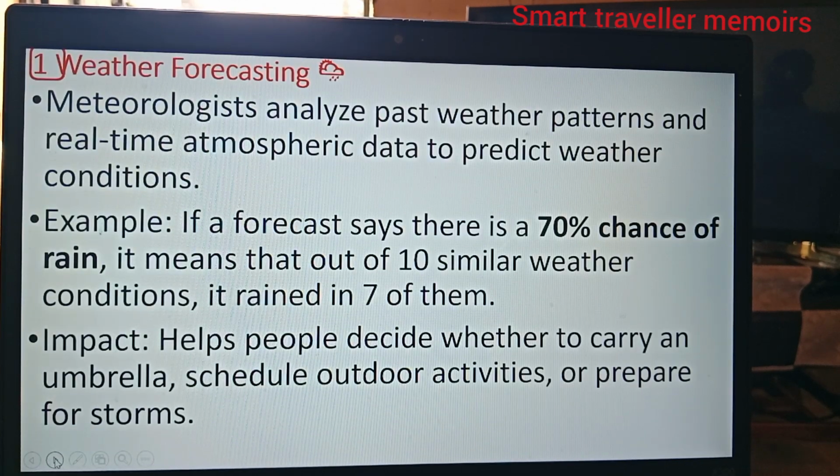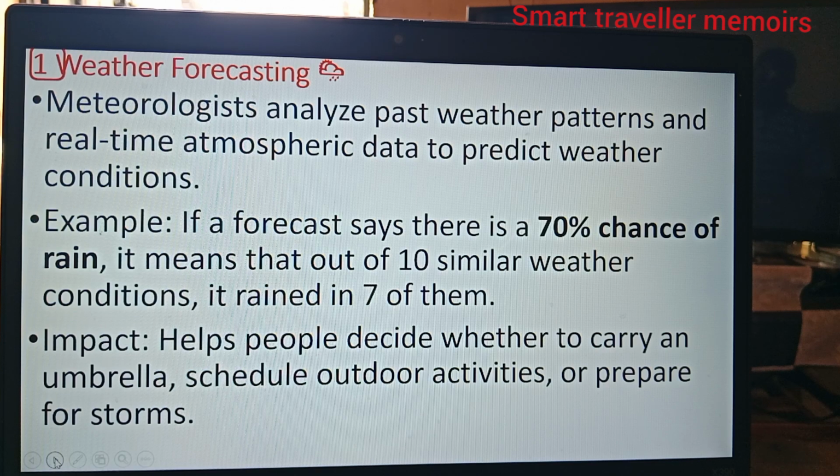Now, let me pick 3 of the points I've given above. I'll pick weather forecasting because weather is very important. In other words, I want to elaborate on it more, and we say here that meteorologists analyze past weather patterns and real-time atmospheric data to predict weather conditions.